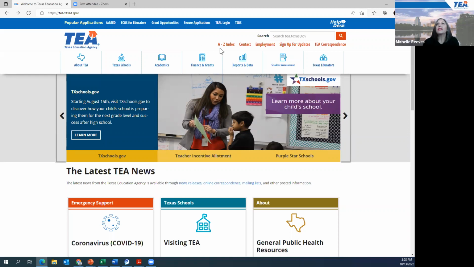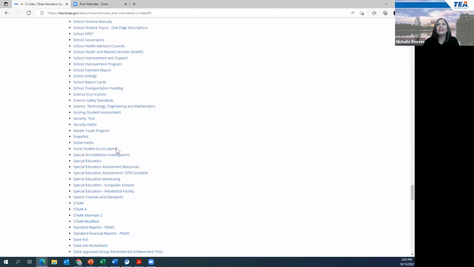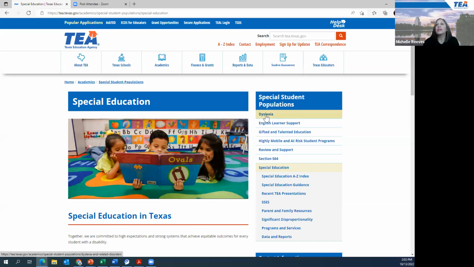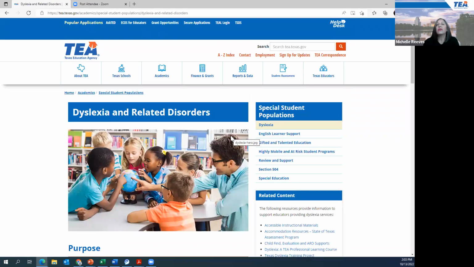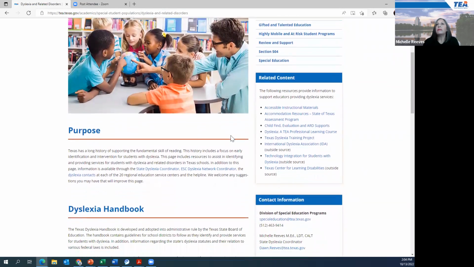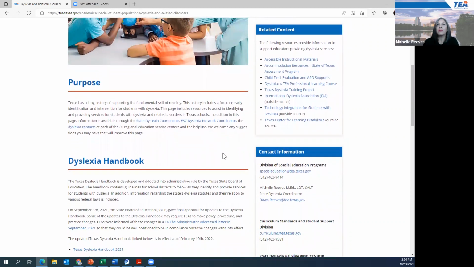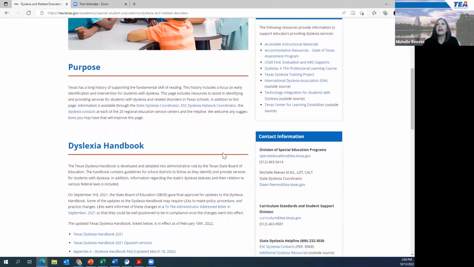All right, so the quickest way is go to the A to Z index, click on that, and then click on S for special education. Scroll down to special education. And then you will see dyslexia over here on the right. Click on that, and then you're at the Dyslexia and Related Disorders website. So I'm going to walk you through the website, show you some documents that have been updated. And today we actually have a new post. The Spanish version of the Dyslexia Handbook was posted this morning. So I'm going to point that out here in just a second.